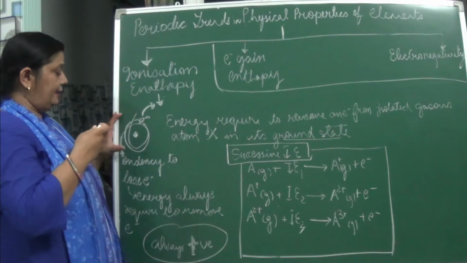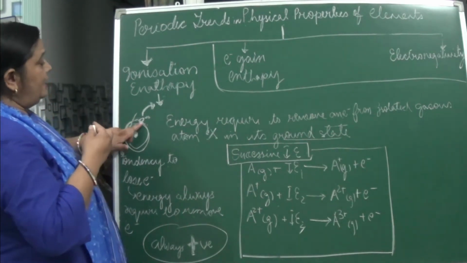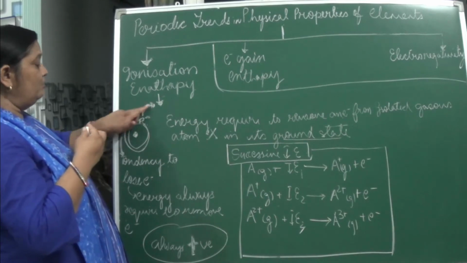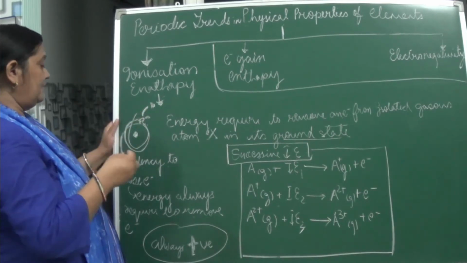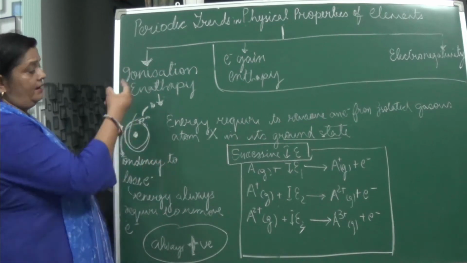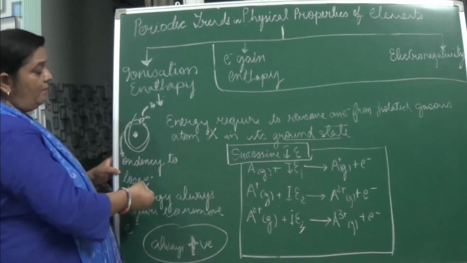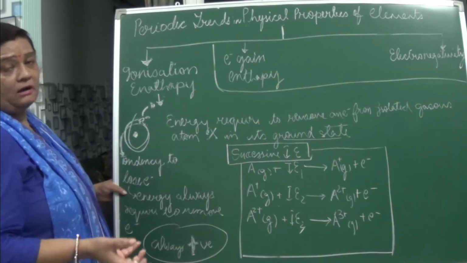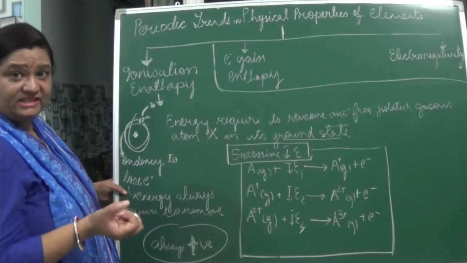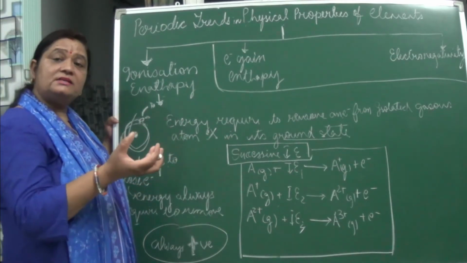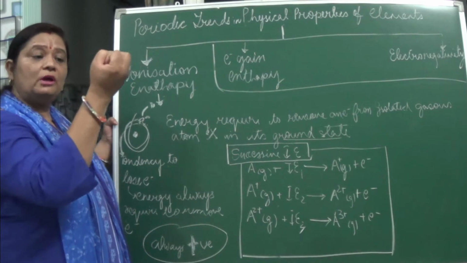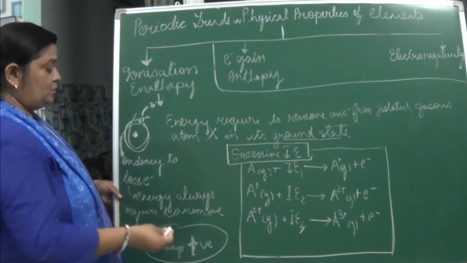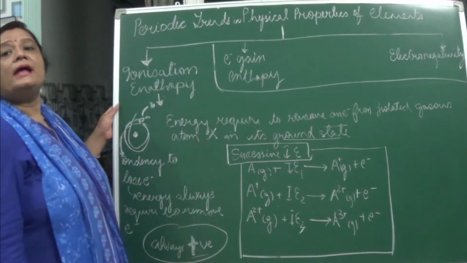Now here you can see this electron is being removed from here. We can explain ionization enthalpy as the tendency to lose electrons, but the atom can't lose it as it is, it needs energy. So here energy is positive in nature, because removing electrons from the outermost shell requires energy, so it is always positive in nature.